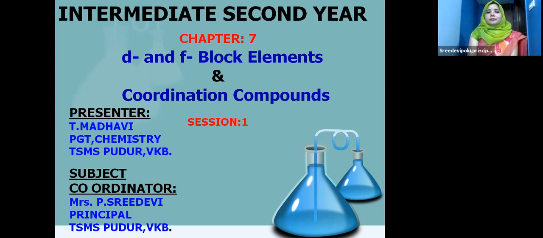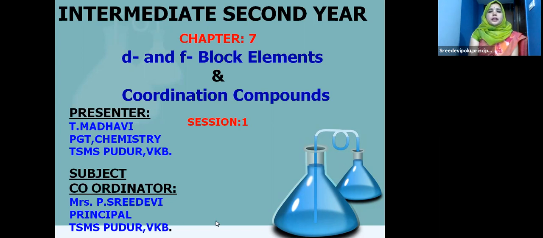And dear children, today Madhvi ma'am is going to teach the D and F block elements, children. What are these D and F block elements? The elements in which the differentiating electron enters into the D orbital are called D block elements. And the elements in which the differentiating electron, that is the last electron, enters into the F orbital are called F block elements. And this chapter is a very, very interesting one, children.